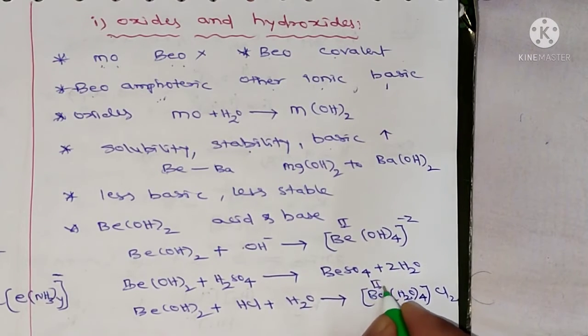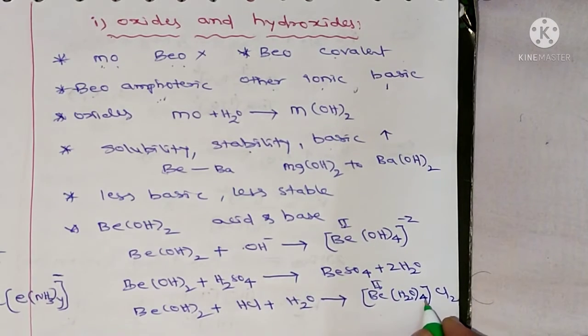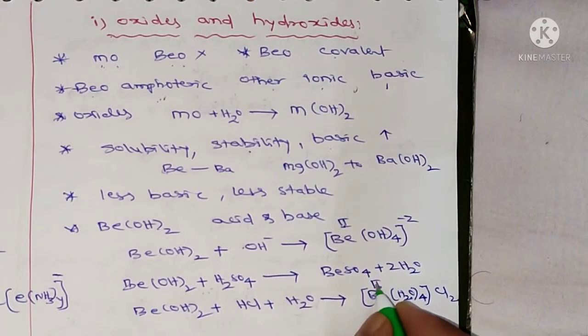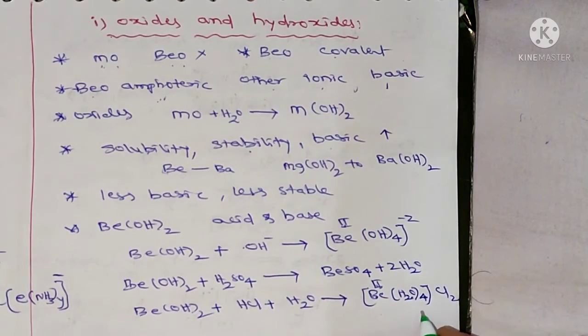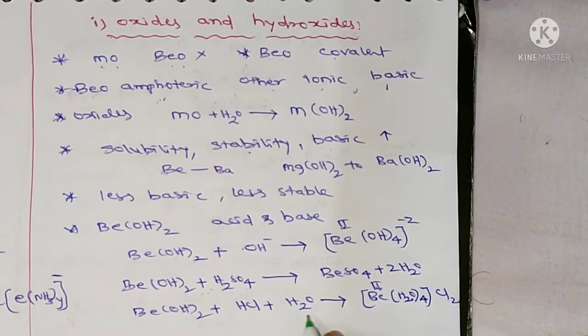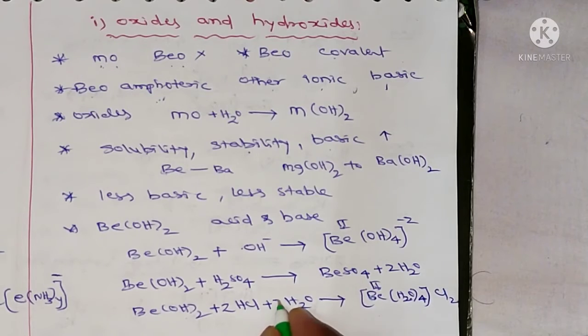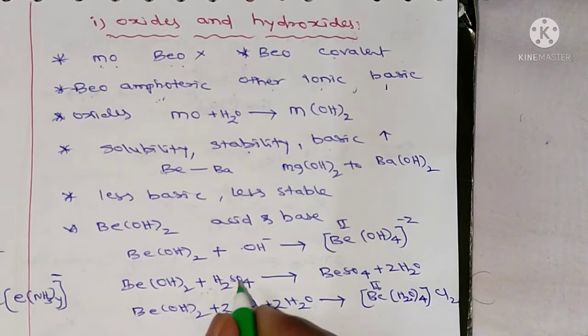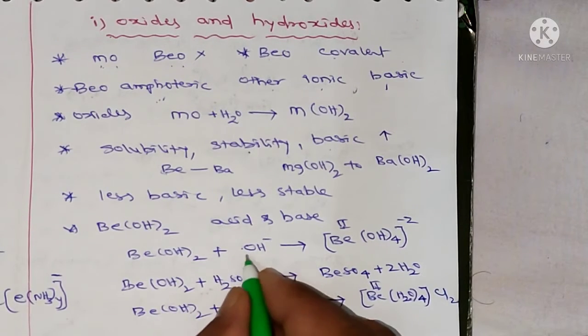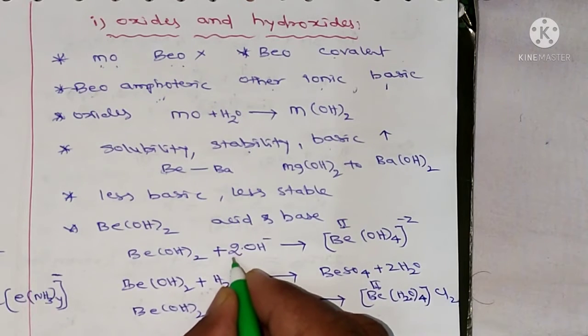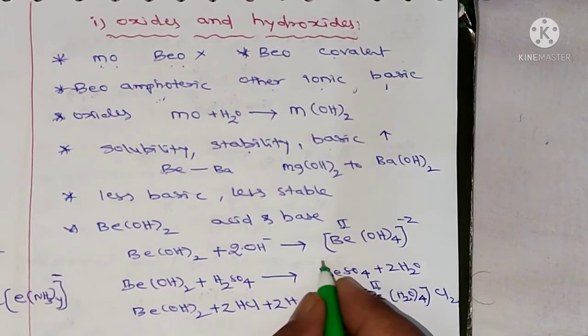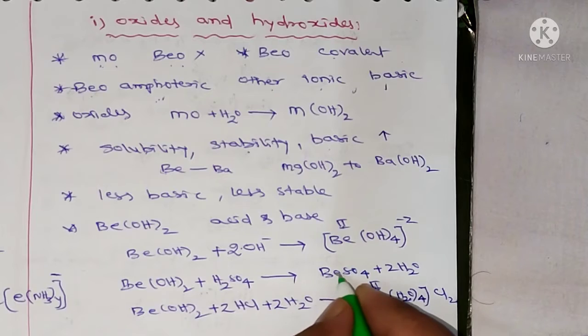Here the beryllium oxidation state is +2. And to balance that equation, I am taking 2 here and 2 here. Then in this reaction we have to take 2 here. Now it is the balanced equation.